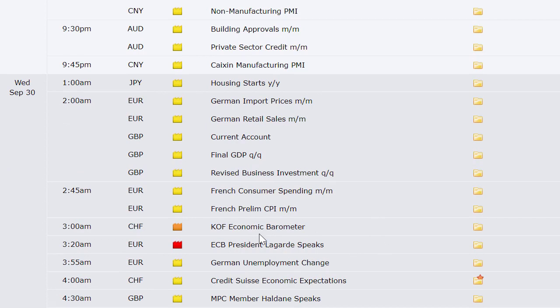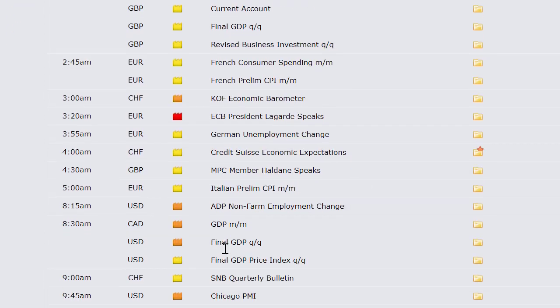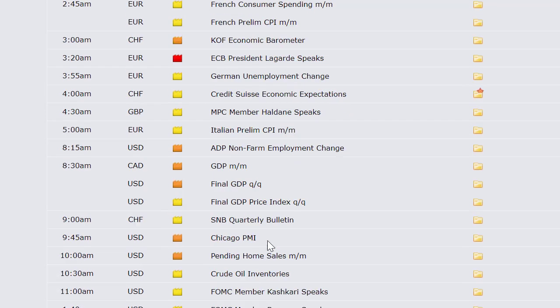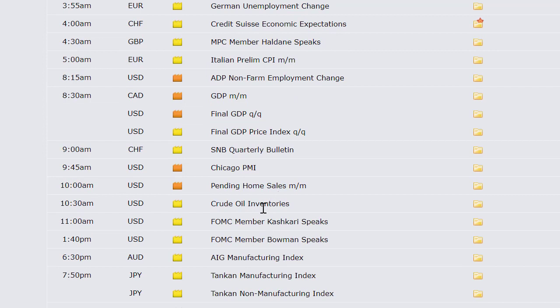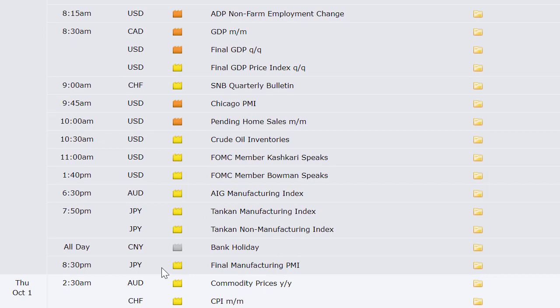Housing starts out of Japan going into Wednesday morning at 1 a.m. Eastern time. German import prices and retail sales. Current account of the UK plus their final GDP number. French consumer spending, French preliminary CPI. German unemployment change. Credit Suisse economic expectations. Italian preliminary CPI. ADP non-farm employment change out of the US. Canada's got their GDP. U.S. has the final look at the gross domestic product from the second quarter, so it's not a big deal. It's the third look. Chicago PMI here at 9:45.